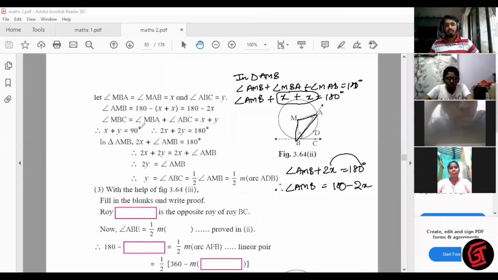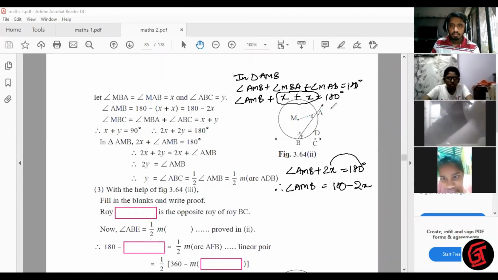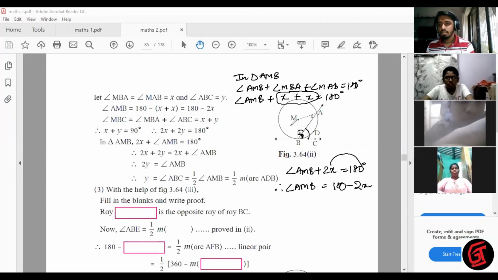Now see angle MBC. Let me erase this. Angle MBC, this entire angle, is nothing but this angle plus this angle. Angle addition property.